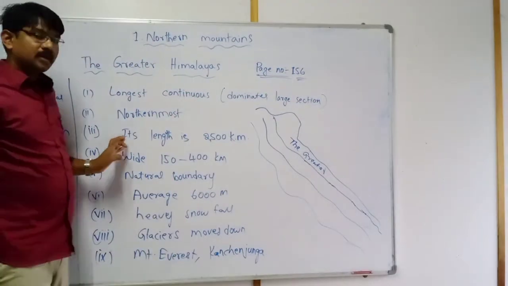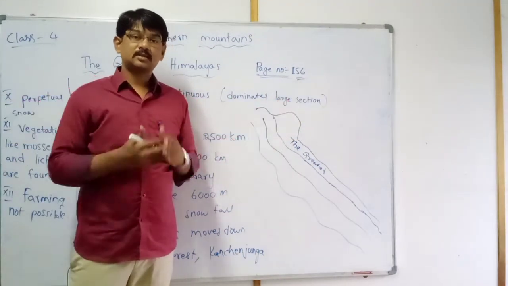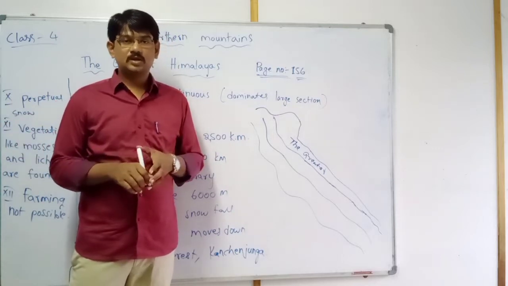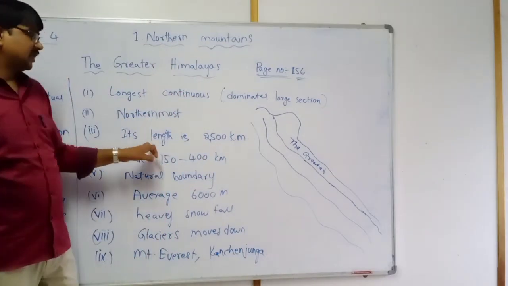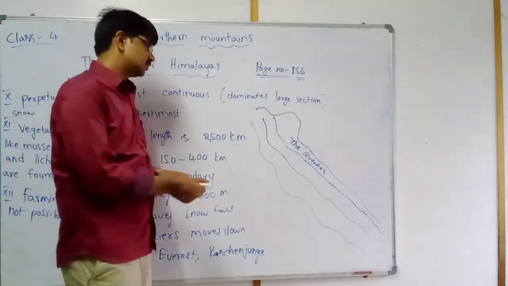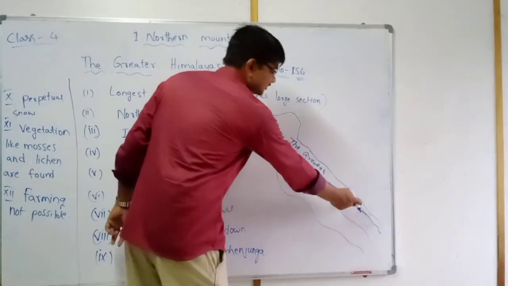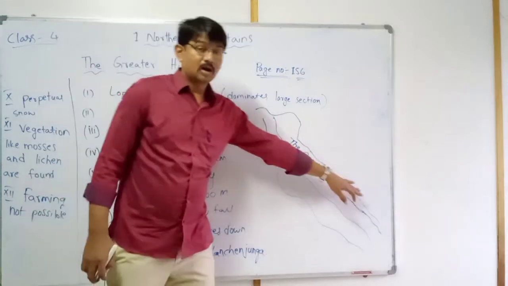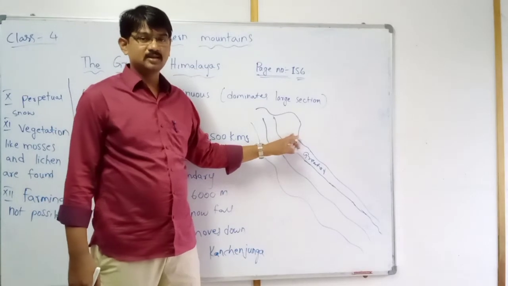Next, we are talking about the Greater Himalayas. They are very long continuous ranges, so we should know their length. Its length is 2500 kilometers. Jammu Kashmir to Arunachal Pradesh, the Himalayas are stretched.